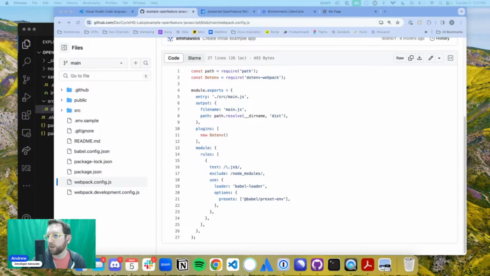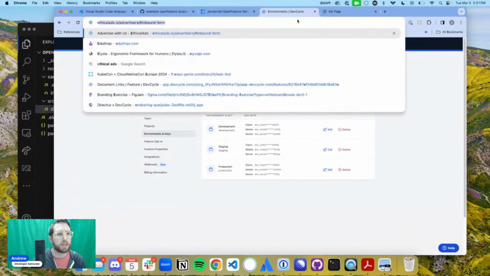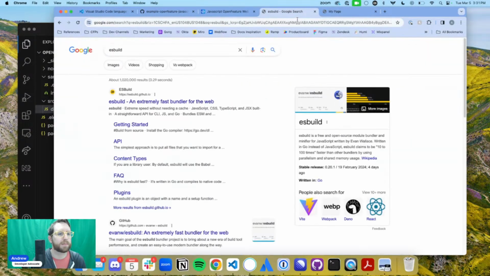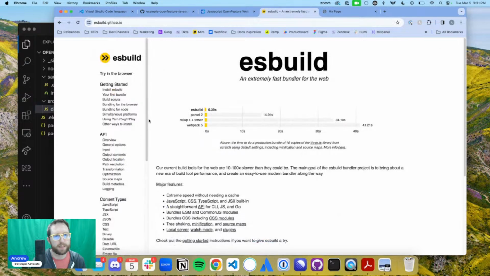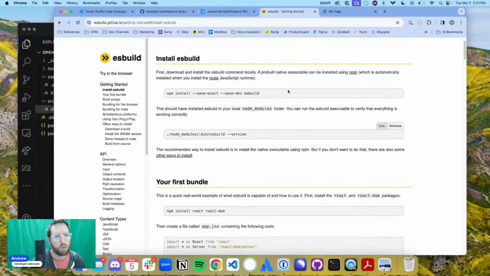What we are going to do is install esbuild. Bundling, that's the term that I was looking for, bundling. Install esbuild. npm install, save dev. All right, let's get it set up in here. Oh, that's the wrong place that I want to install it. I want to install it over here.